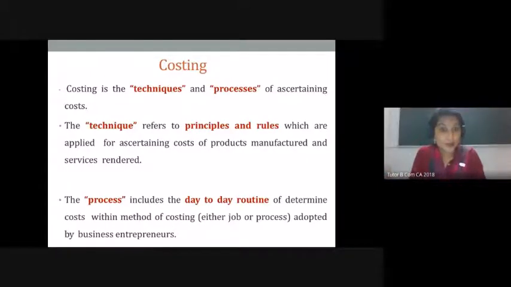For you, labor cost would be associated with the salary of the manager, the wages of the workers who are engaged in your production process. So that will be your labor cost. And then your other expenses can be the expense connected with payment of electricity. You're using electricity for your production purpose.